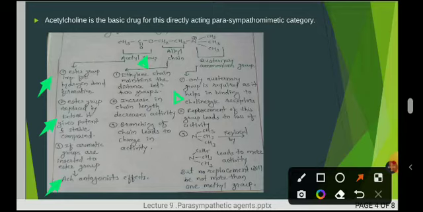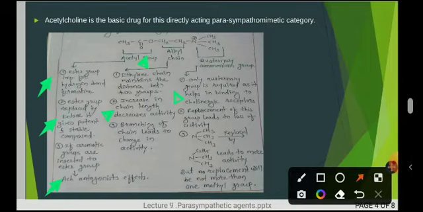Second, an increase in the chain length decreases the activity. Here the CH2 groups are only 2 in number. If this chain is increased, the activity of acetylcholine decreases.